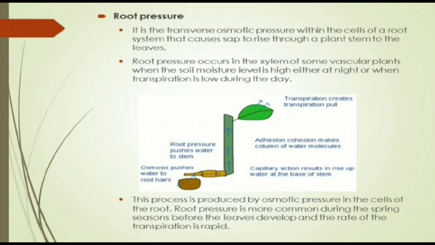This process is produced by the osmotic pressure in the cells of the root. Now, the root pressure is more common during the spring seasons before the leaves develop and the rate of transpiration is rapid. You can see a diagram is given here to show the root pressure.